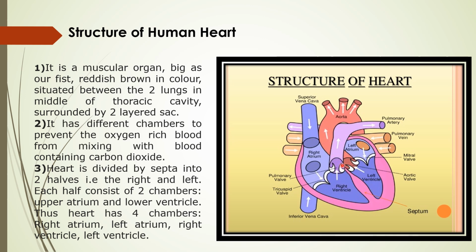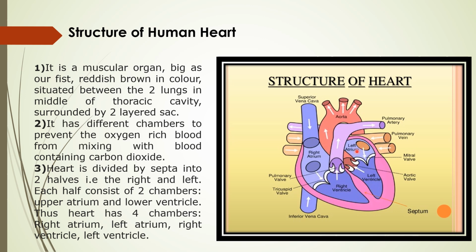Now you can see in this diagram. The heart is divided completely into left and right portions. This is the septum. By the interauricular septum and interventricular septum, the heart is divided into complete halves, that is left and right.